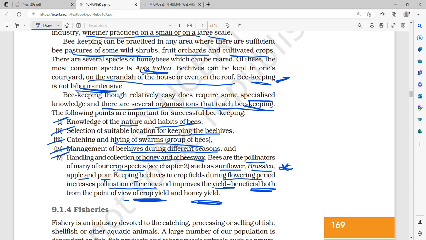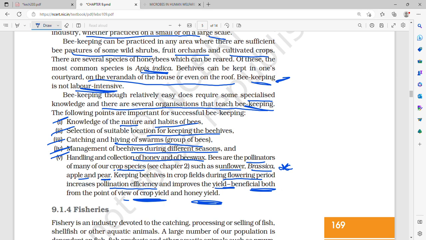So in short, beekeeping is also called apiculture. It is the maintenance of hives of honeybees for the production of honey. It is an age-old cottage industry. Honey has a very high nutritive value, as well as it is used in indigenous system of medicine. Honeybees also produce beeswax, which is used in the preparation of cosmetics as well as polishes.